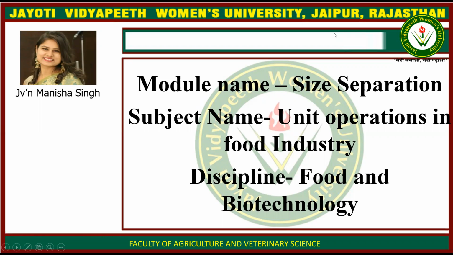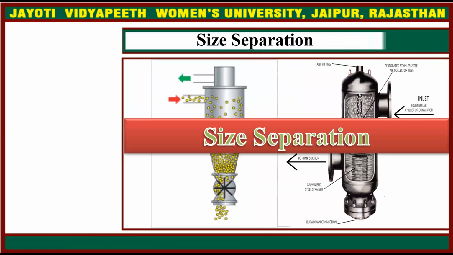My name is Dr. Manisha Singh. Today I am teaching you the module size separation. Subject name is unit operations in food industry. Discipline is food and biotechnology. Now let's start the topic size separation.